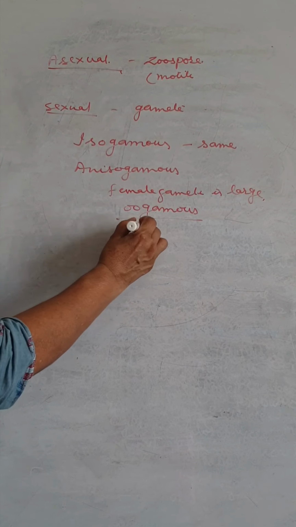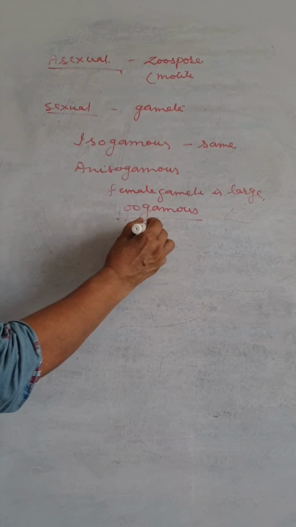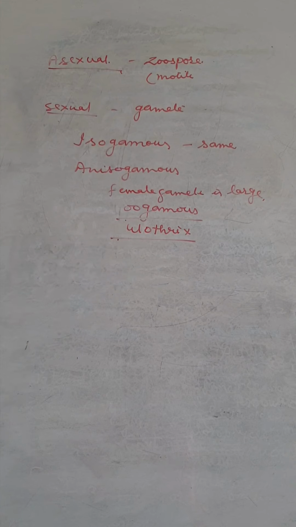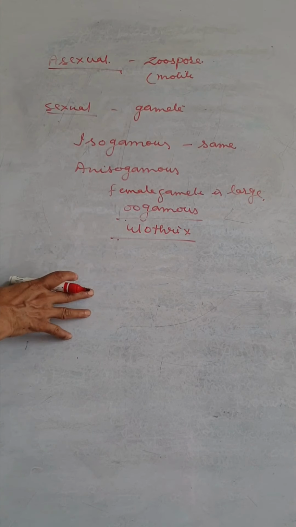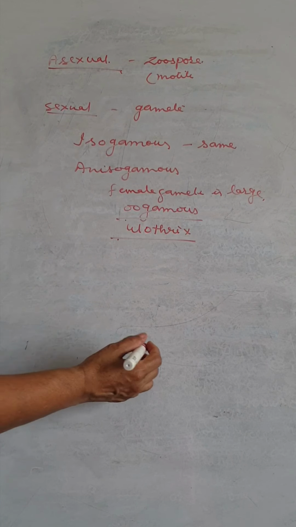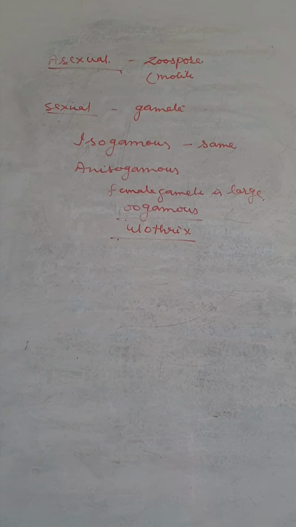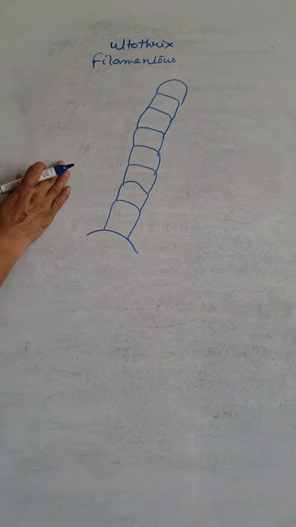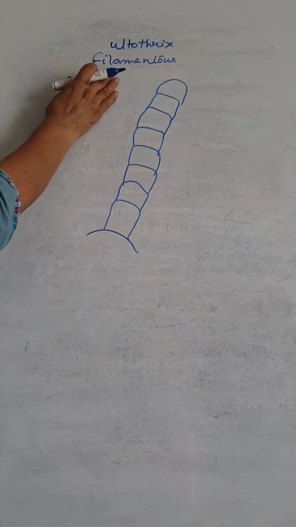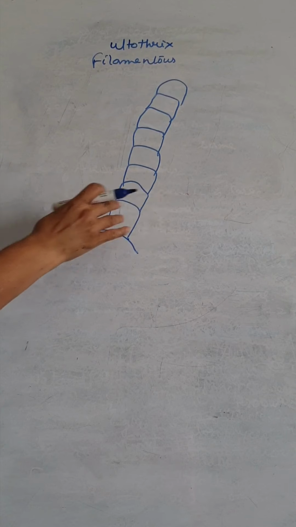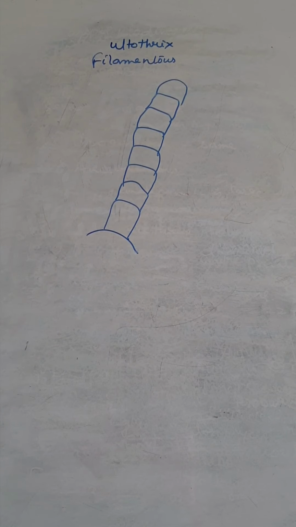The next one, the multicellular algae Ulothrix we discussed. Ulothrix is a filamentous algae. For example, I am drawing its structure. This is the diagram of Ulothrix. It is a filamentous algae, and it has three types of cells.